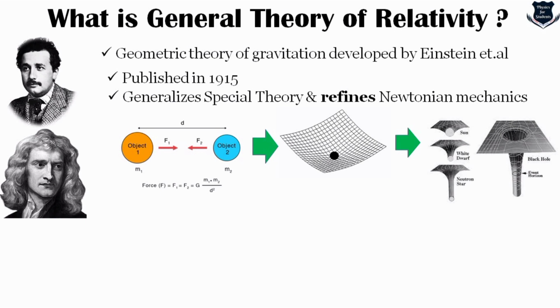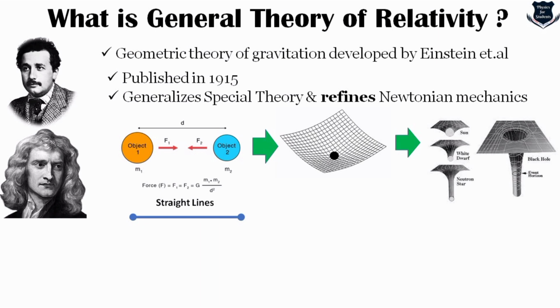As you can see, the sun has a lesser curvature, a white dwarf has more curvature compared to the sun, a neutron star has even greater curvature than a white dwarf, and a black hole has the extreme curvature. So if we start with Newtonian mechanics, then we develop a space-time manifold, and this helps us to do a lot in cosmology and learn about space-time curvature and go more into exotic matter like neutron stars and black holes.